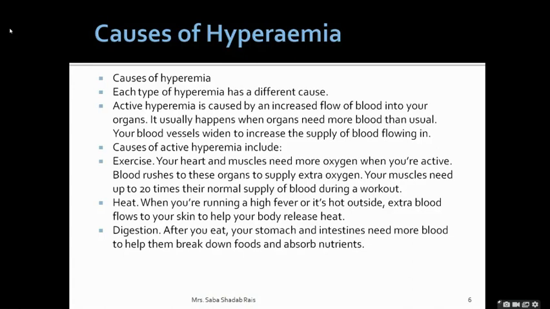Then heat. When there is a high temperature, it could be a fever, or maybe the reason is that you are sitting in a hot place, or the environmental temperature is high. At that particular time extra blood will flow to the skin. Why? Because to maintain the osmotic balance. So for that particular reason, the extra blood will go to the skin, so that we can cope up with the temperature, and the sweating and extra metabolic activity continue.